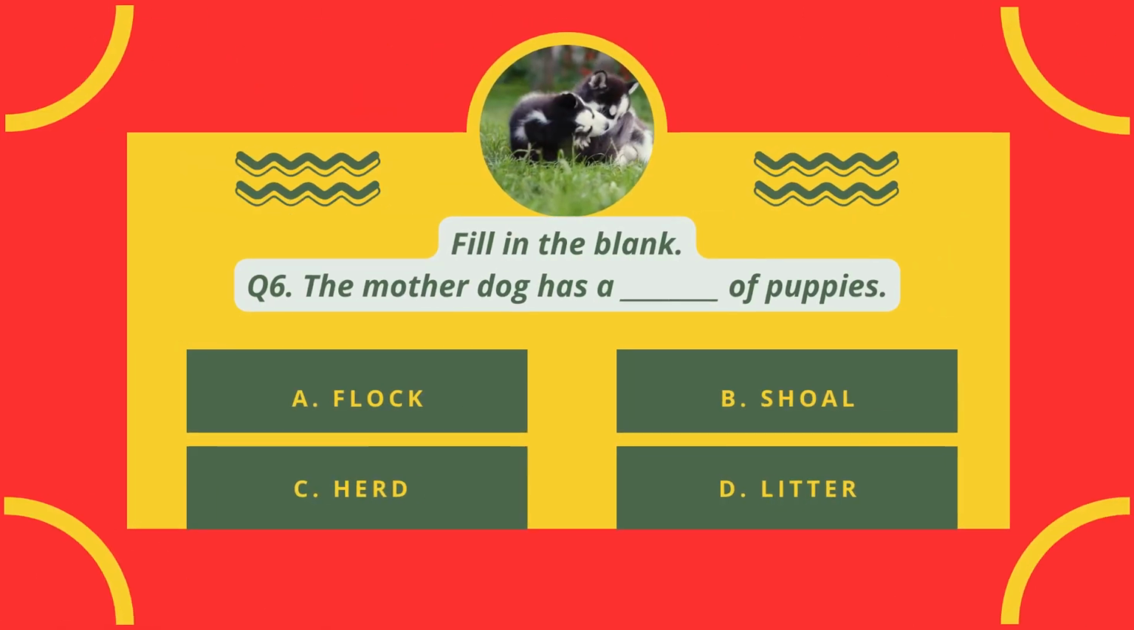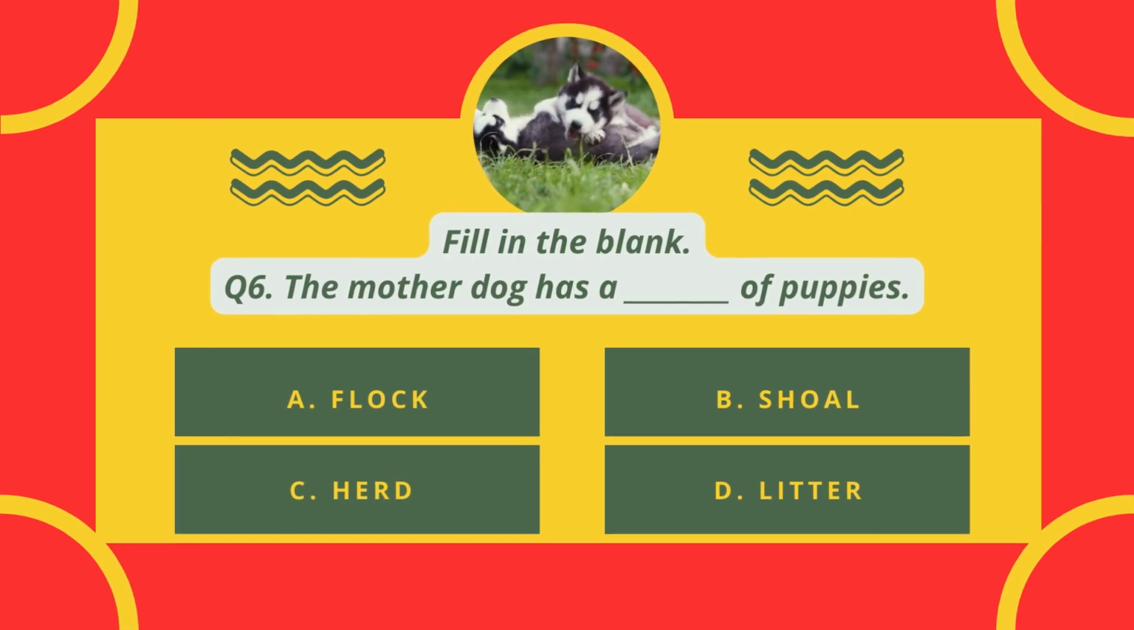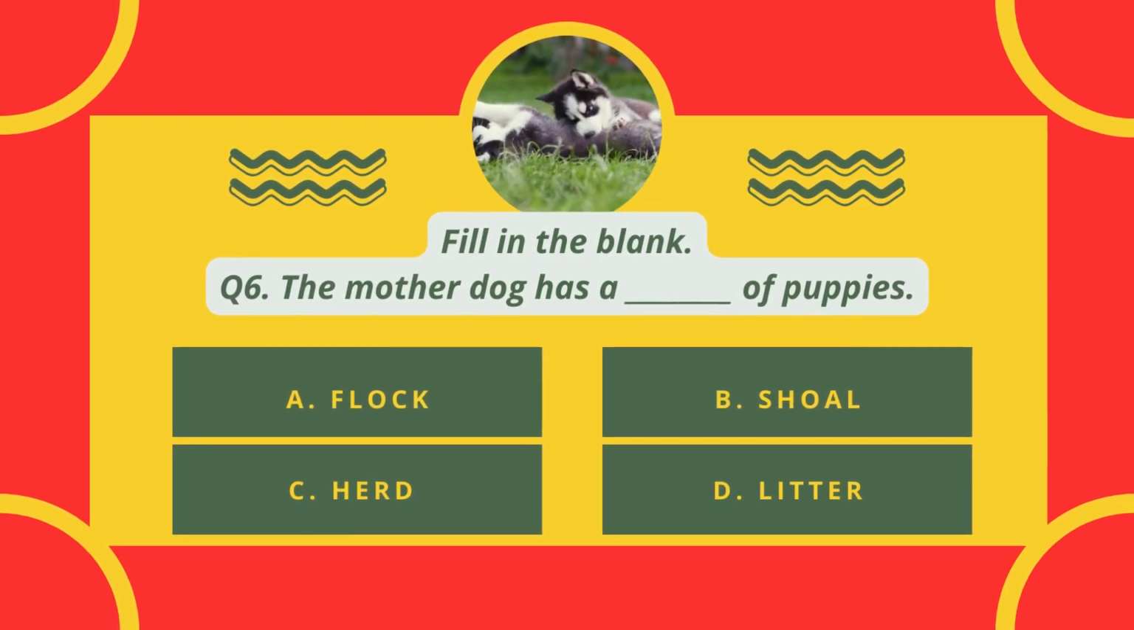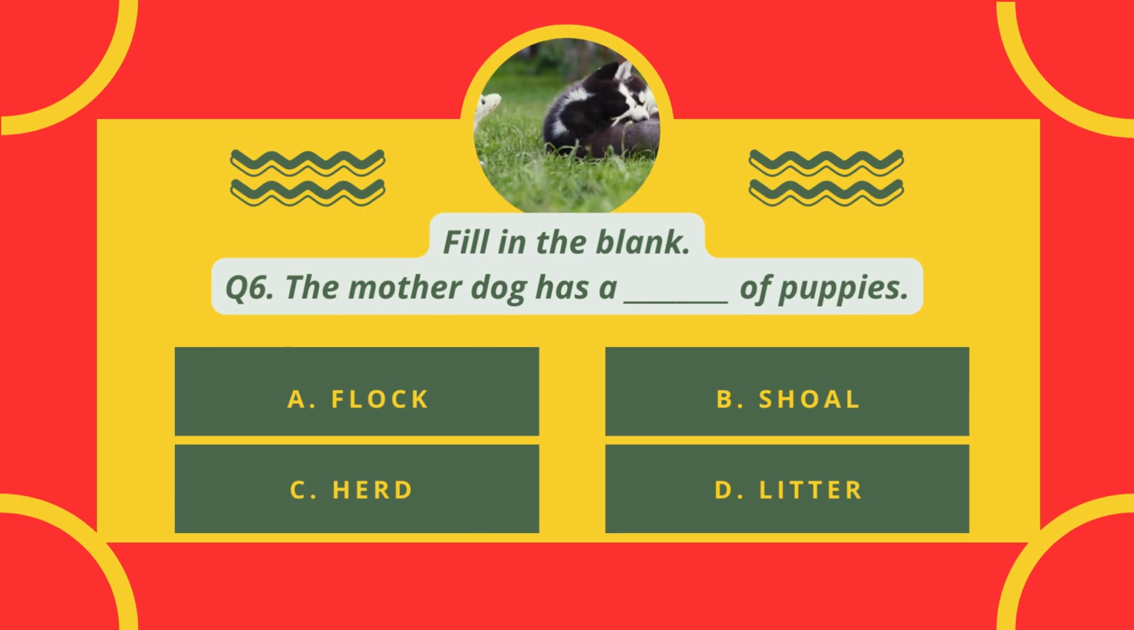Fill in the blank. The mother dog has a dash of puppies. A. Flock, B. Shoal, C. Herd, D. Litter.